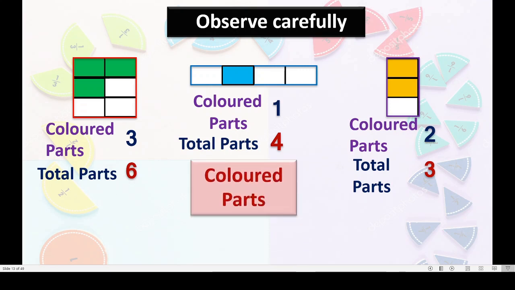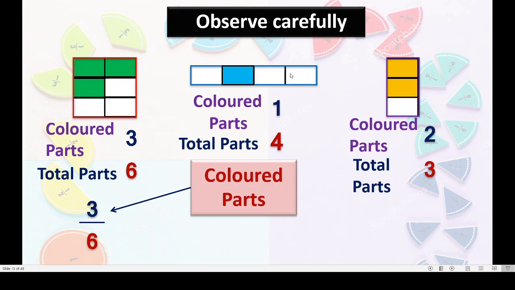Now, dear children, we will write these in fractional form. Okay? Colored parts. How many parts are colored? We will see in each figure. In the first figure, what will we write in the numerator and denominator? See, 3 colored parts out of 6 parts. So total parts we write down. That is 6 parts are there. Correct? So we have written 6 in the denominator. And how many colored parts? 3. So we have written 3 in the numerator.